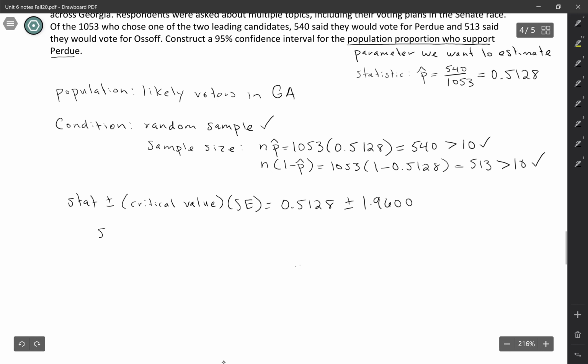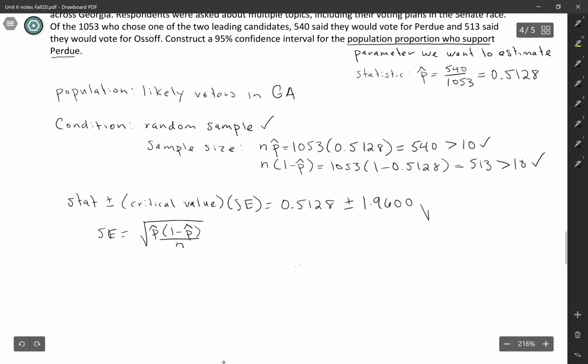And then for the standard error, we're going to need to use this formula. So in the previous unit, we did p times 1 minus p over n, all under the square root. But here we don't know what p is, right? That's the purpose of this whole confidence interval. So instead, we're going to plug in p hat. That's our best estimate for p right now.